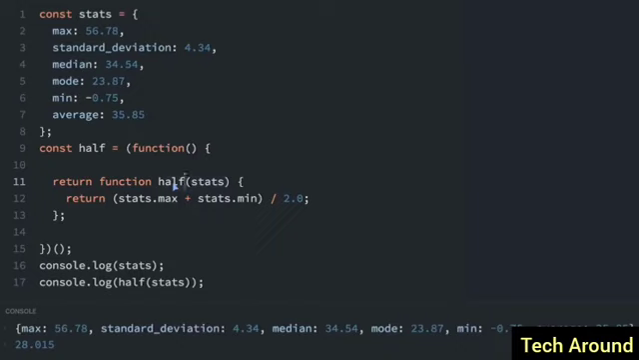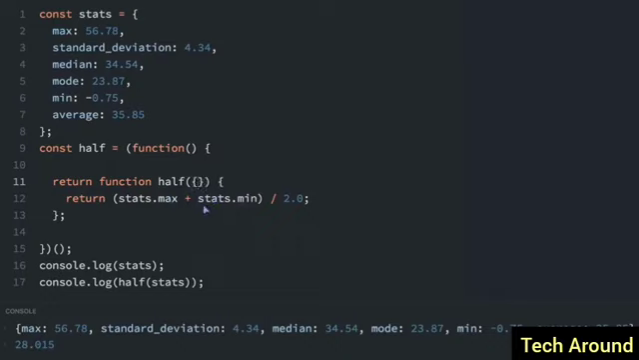Right now we have this half function and it's getting the stats argument. So the stats is being passed when it's called down here, and it's passing in this whole stats object. But you can see within this function, we're only using stats.max and stats.min. So instead of passing the entire stats into this function, we can just pass in what we need. So this is what we're going to do.